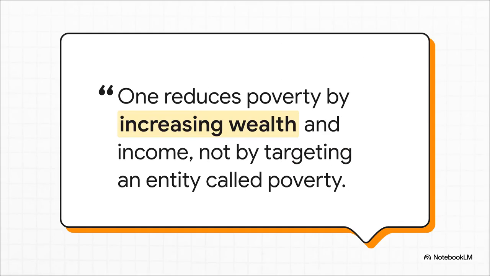Now, what's really interesting about this slide is the core takeaway from the text, and it's profound. One reduces poverty by increasing wealth and income, not by targeting an entity called poverty. Really think about that for a second. Every single successful poverty alleviation program, whether it's providing cash, food, health services, or education, works entirely on the positive side of the ledger. They don't extract some mysterious poverty substance from people. They just introduce positive resources into their budget constraints.